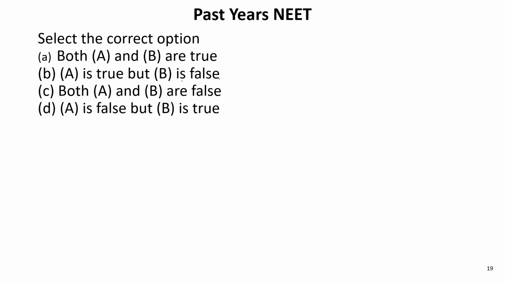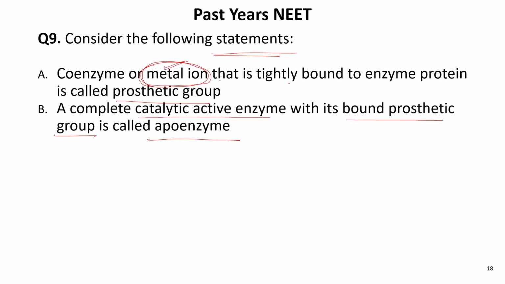The coenzyme or the metal ion tightly bound to the enzyme protein is called a prosthetic group. Correct. But a complete catalytically active enzyme with its bound prosthetic group is called apoenzyme? No, apoenzyme is just the protein part.